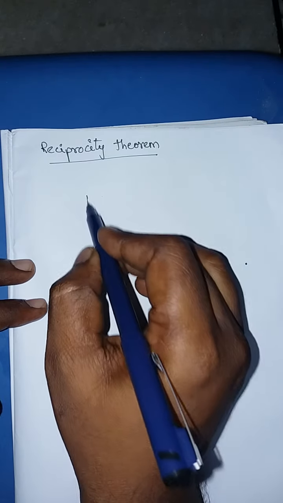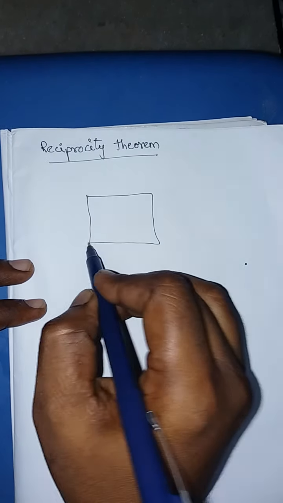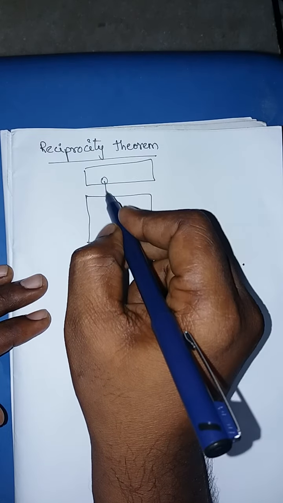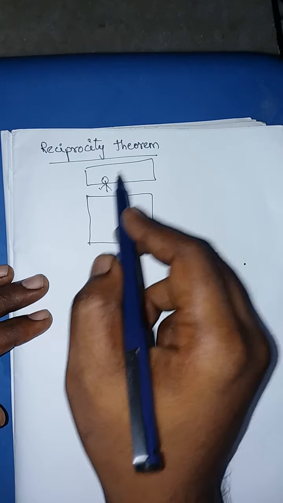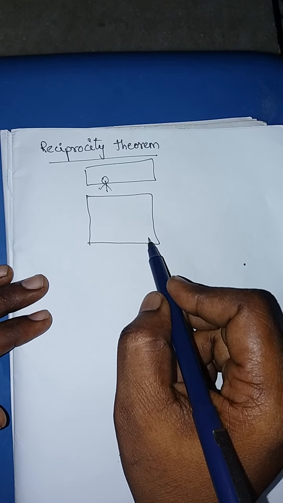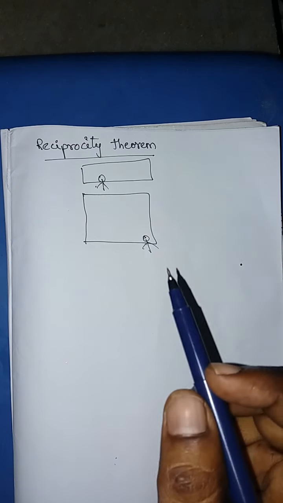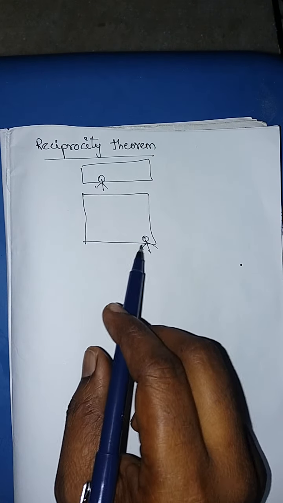Classroom theorem, in the sense, only one teacher, many students, or one source, many loads. In such a case, we apply the reciprocity theorem. Just I will give one example. For example, this is one classroom, and here we have the dais. The teacher is delivering the lecture, and there is one student sitting in the last bench. I think you know the scenario of the last bench student.